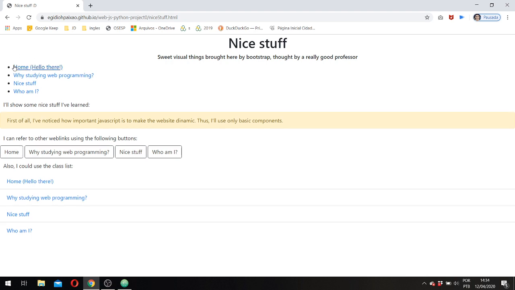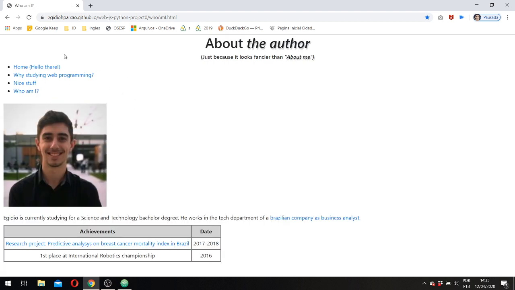so I've just used the basic components to make reference to the four pages. So you can use the unordered list, that's not Bootstrap, but the other ones, the gray buttons and the list with the gray line between them, between each page, they always make reference to the pages. And in the Who Am I, there's my profile photo from LinkedIn. The file is not on the GitHub repository.